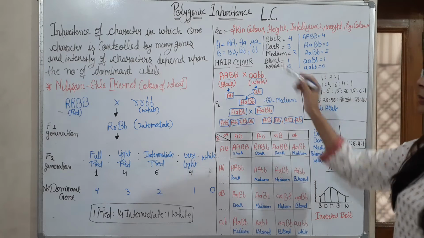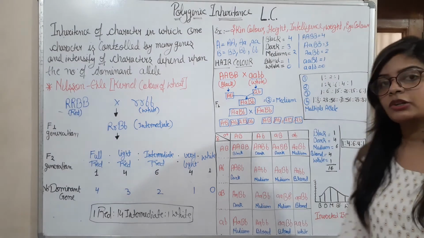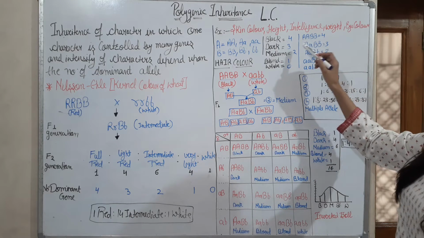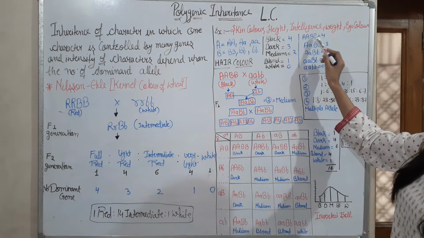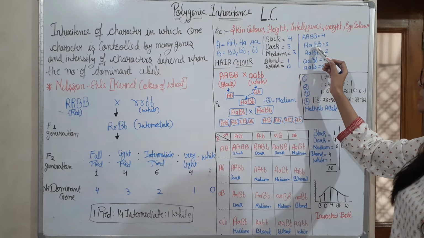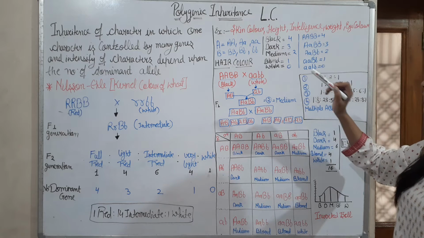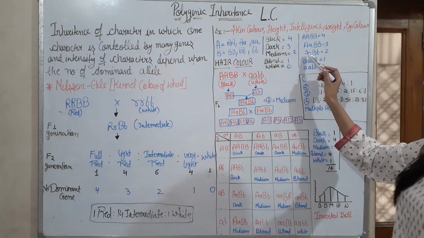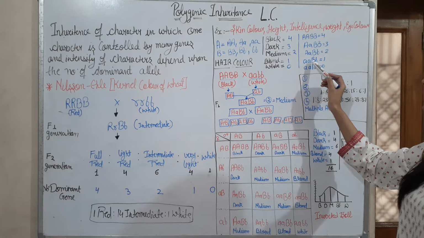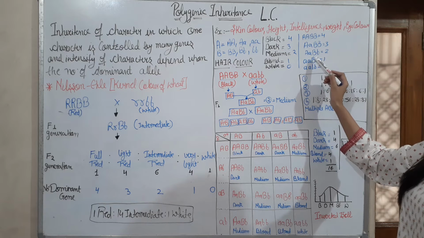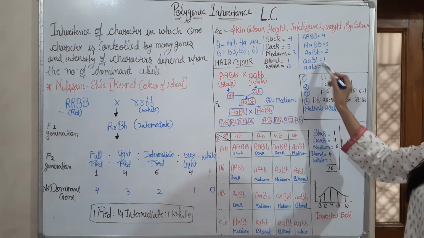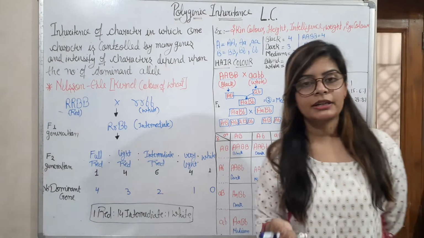For medium it has 2 dominant genes, for blonde it has 1 dominant gene, and for white it has 0 dominant genes. For black it has capital A, capital B, capital B, all capital, and for dark it has capital A, capital B, capital B and small a. For medium, capital A, capital B, small b, 2 dominant, and for blonde it has small a, small a and capital B and small b, 1 dominant B here, and here all four are recessive, small a and small b, small b.